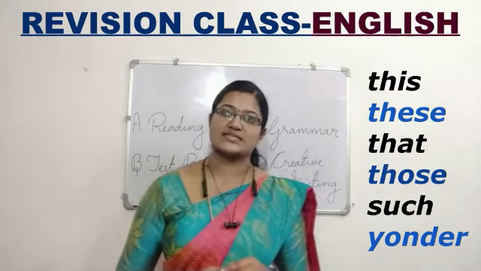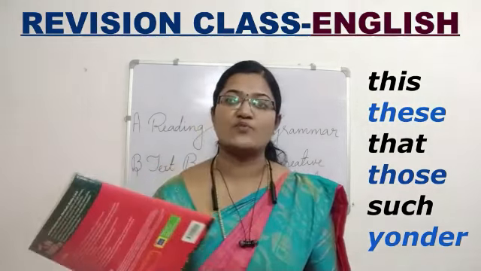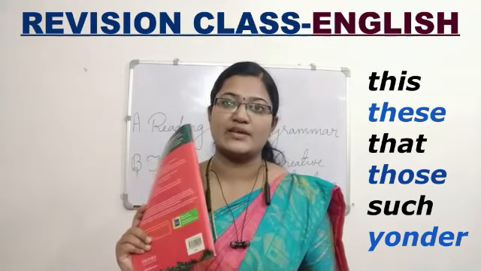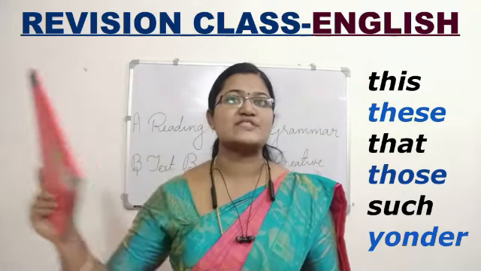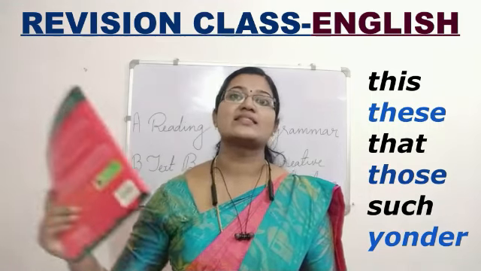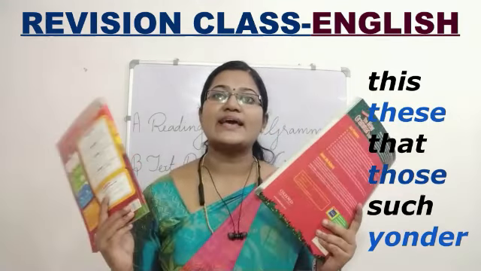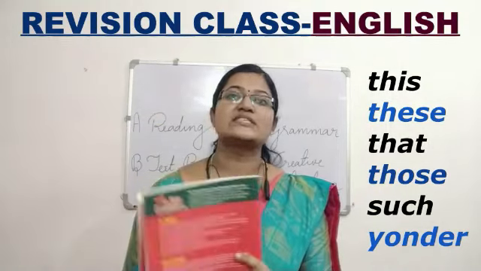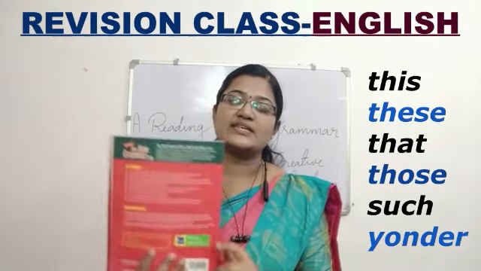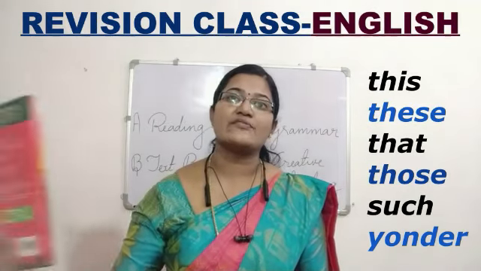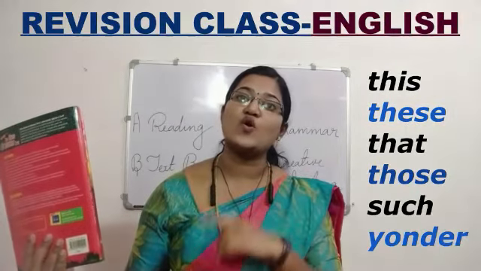When do we use this? One book, one object nearer to me, then I can say this book. If it is far away, I can say that. Now I have 2 books which are near to me: these books. When they are kept far away, then I can say those books.